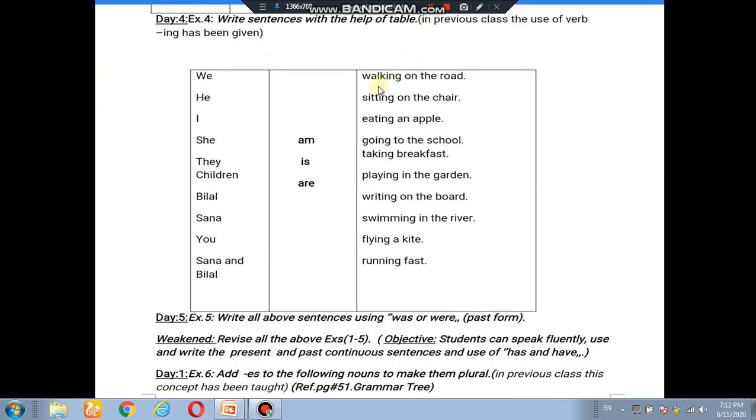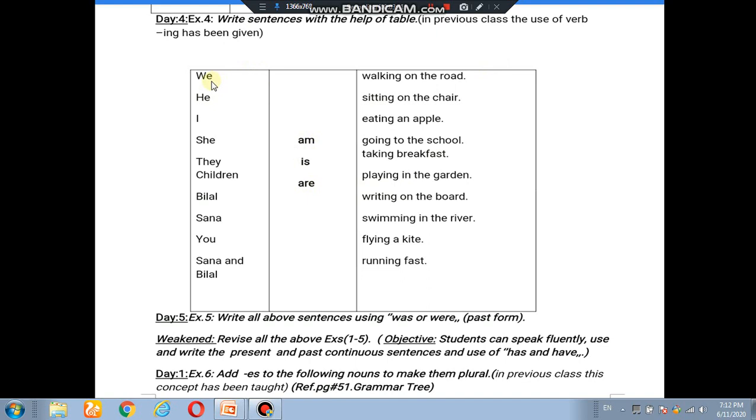This is the page of the booklet that I have provided you. Hopefully you have done exercise 4. If you have not done it yet, it's fine. You can do it now. This is a table. With the help of this table, you have to make sentences. Helping verbs are given: am, is, are. You have to use these three helping verbs to make complete sentences.